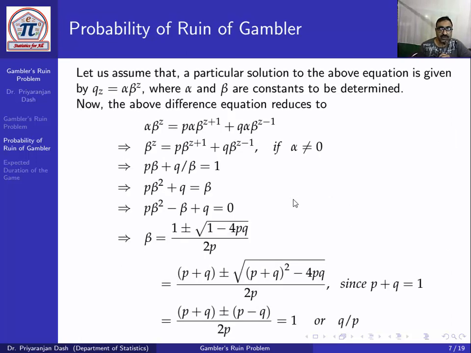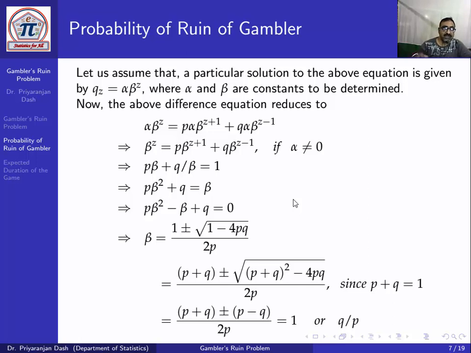In order to solve this homogeneous difference equation, we put a particular solution qz equal to alpha into beta to the power z, where alpha and beta are constants to be determined using the boundary conditions. Now we have the equation qz equal to p into q(z plus 1) plus q into q(z minus 1).